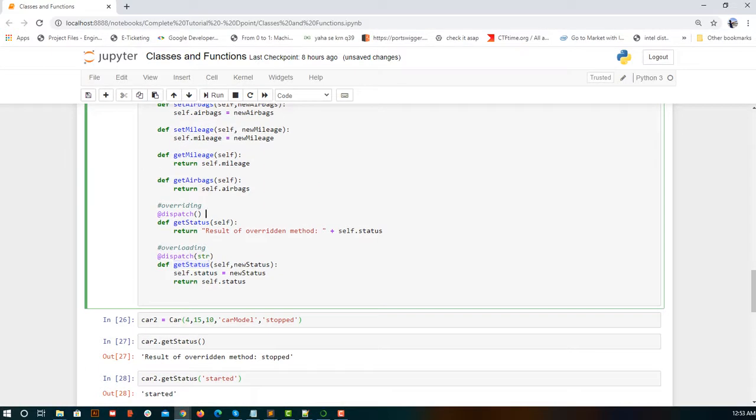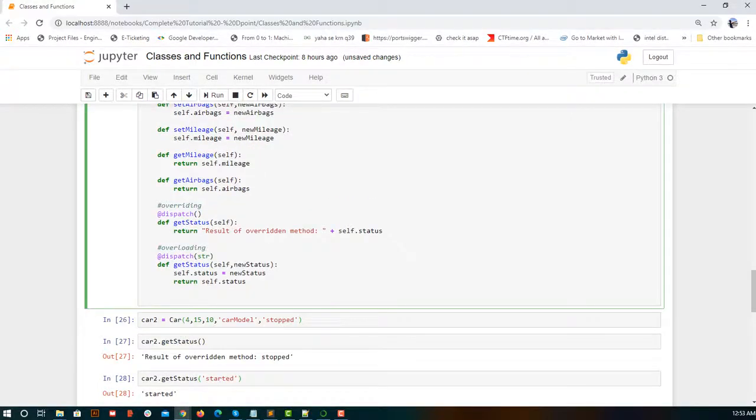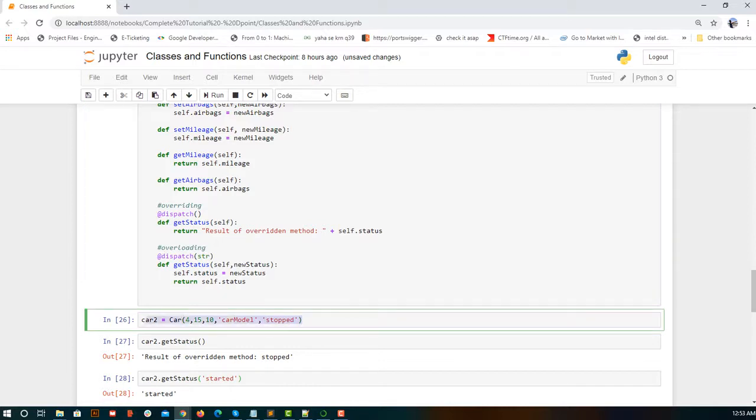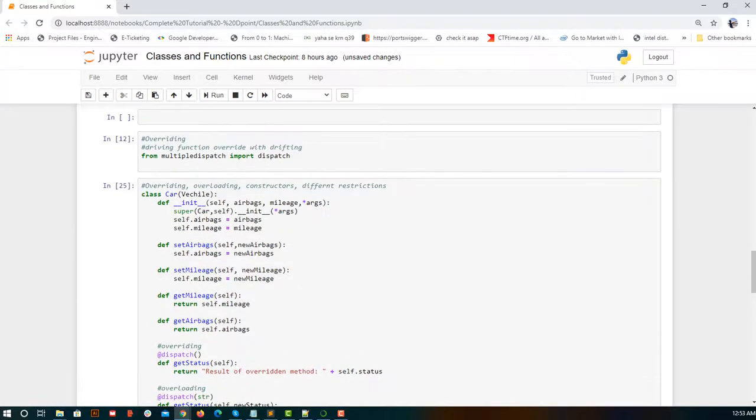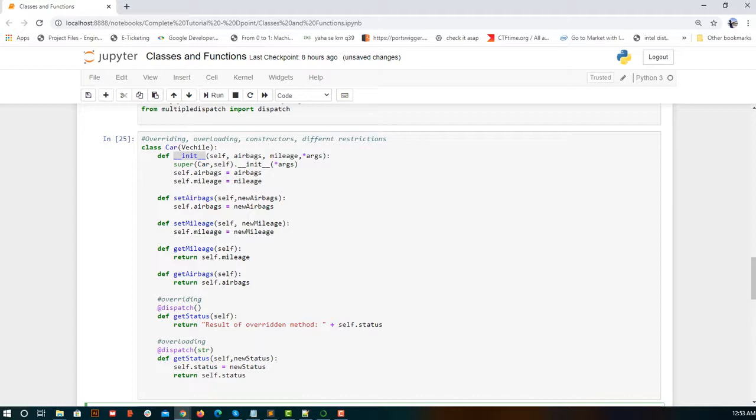So this was overriding and this was overloading. I hope the concept is clear. And next we'll move on to constructor. Here you can see, for creating an object we are passing all the arguments: 4, 15, 10, car model, and so on. Those arguments are received by this function called init. Are we calling it anywhere? No. But when we create an object using this syntax, that is the class name with the braces, whenever we create an object,